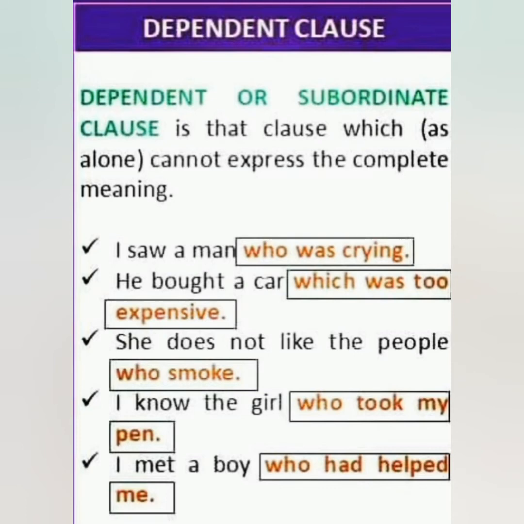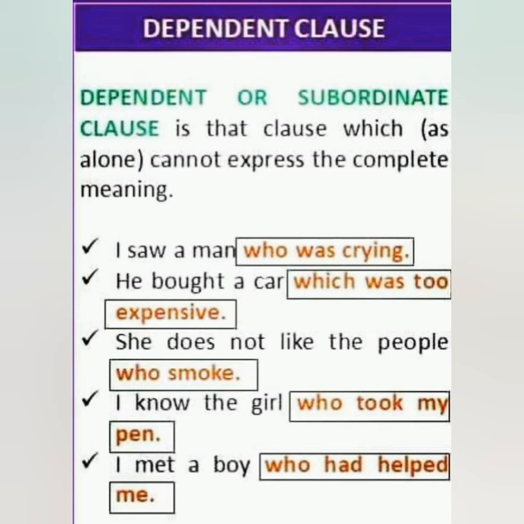The next one is dependent clause. It is also called a subordinate clause, which means a clause which cannot express the complete meaning alone. I saw a man who was crying. Here, who was crying? Is there any sense? No. He bought a car which was too expensive. Which was too expensive? It is not known. So, it depends upon the main clause for its meaning.